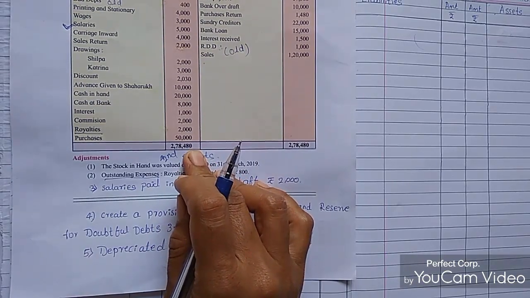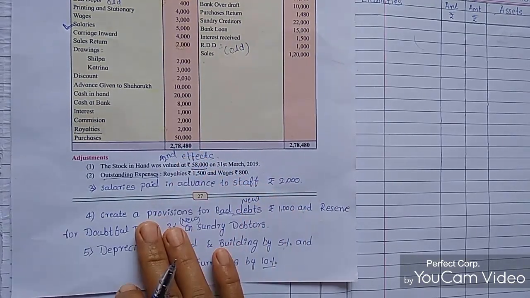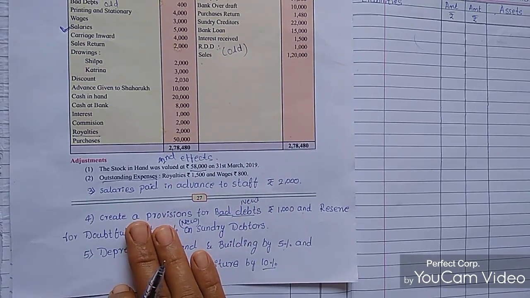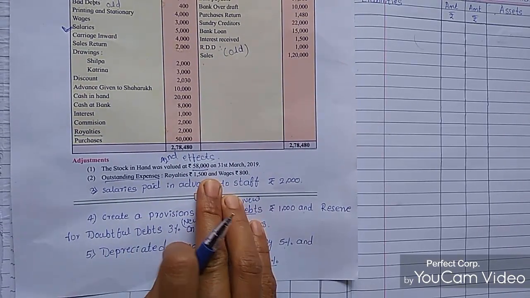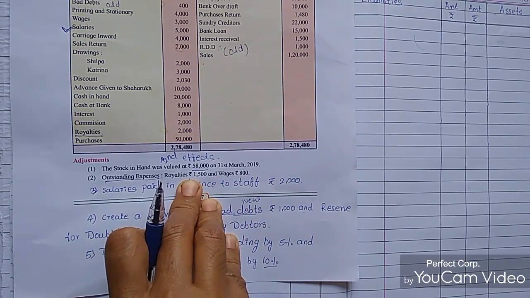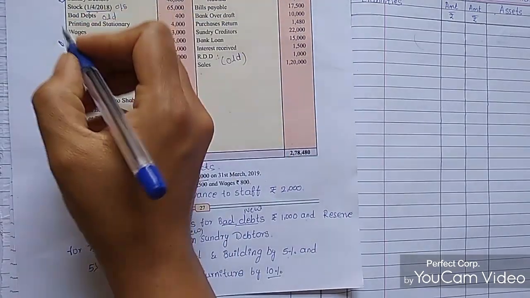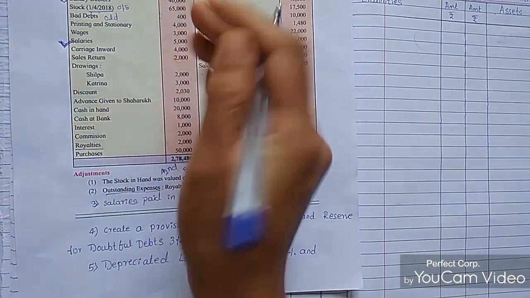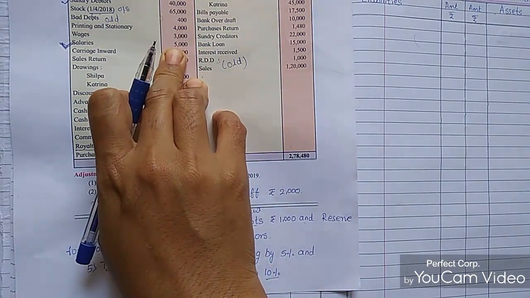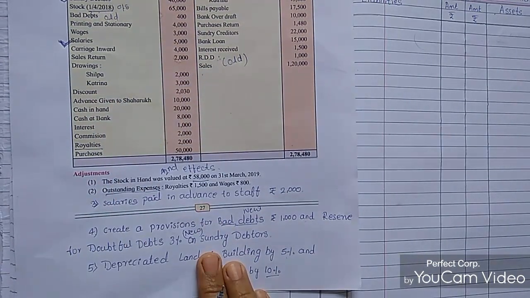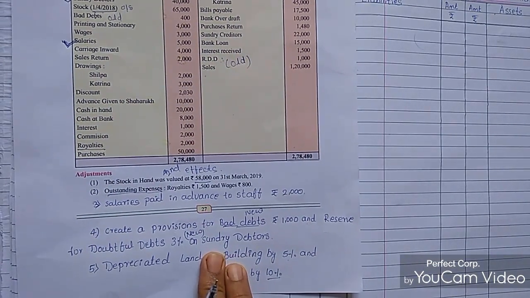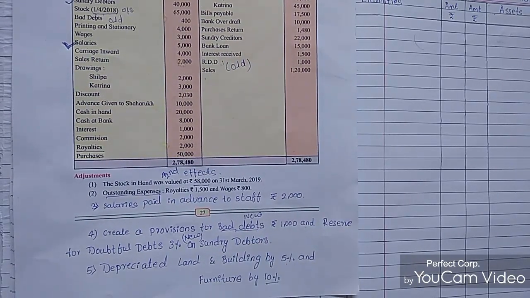This entry will pass on the asset side because it is already paid as salaries. So that will come on the asset side. That adjustment we need to pass in the balance sheet. The salary is 5,000 rupees, but 2,000 rupees is already paid in advance.